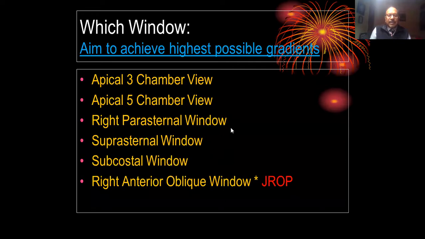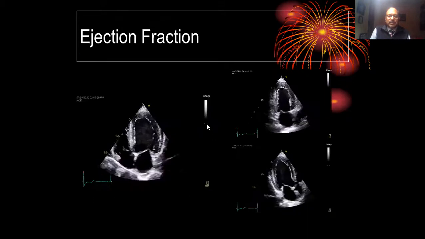But another view, which is very, very important for aortic stenosis, is the right parasternal window. Always look at it to assess severe aortic stenosis gradient. And it's not the average. You have to take whatever the maximum gradients are across those windows.